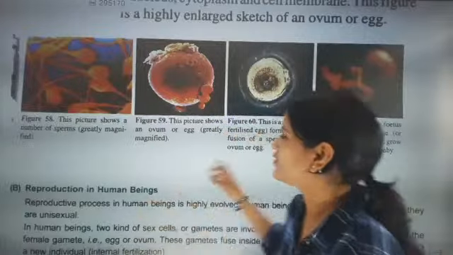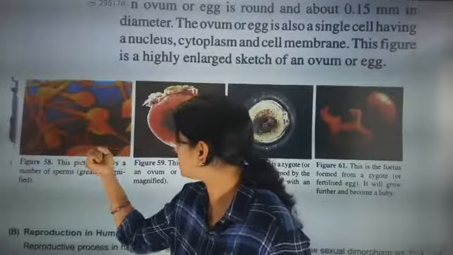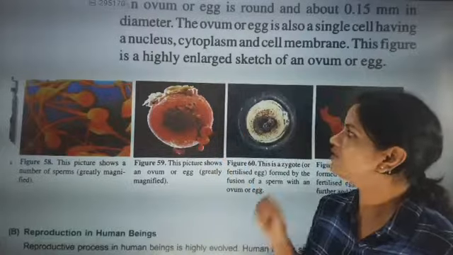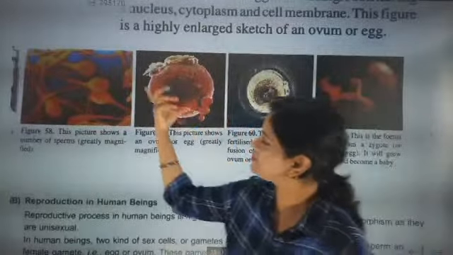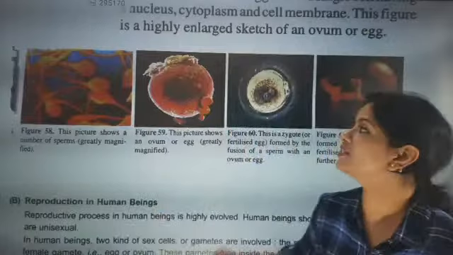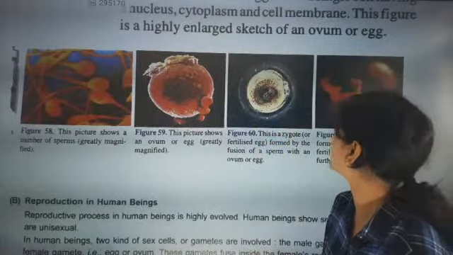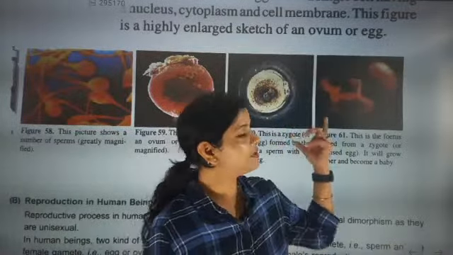I'm going to explain that one. So these are exactly the male sperms. This is the egg. The egg will be very, very small. Now the fertilized egg: when this egg and the sperm meet together, that is exactly called the formation of zygote. After the zygote, the baby will be born.